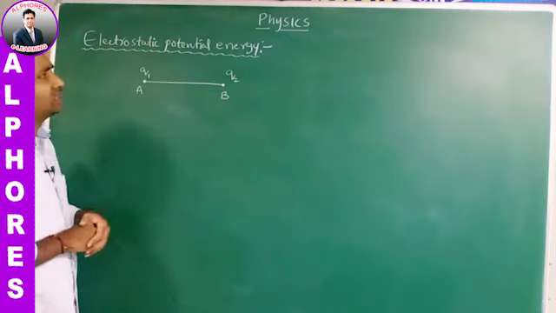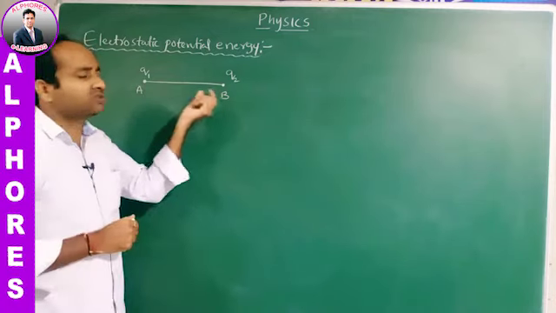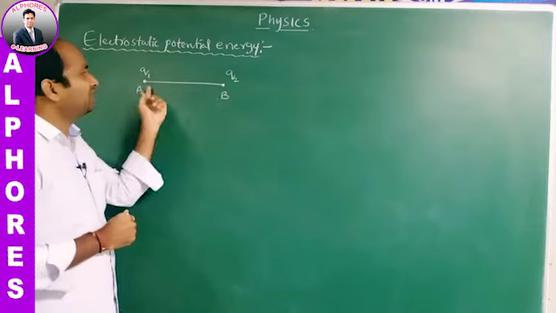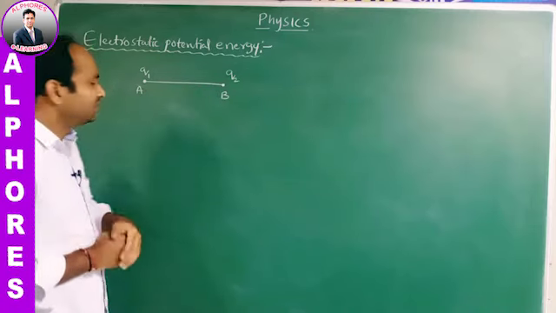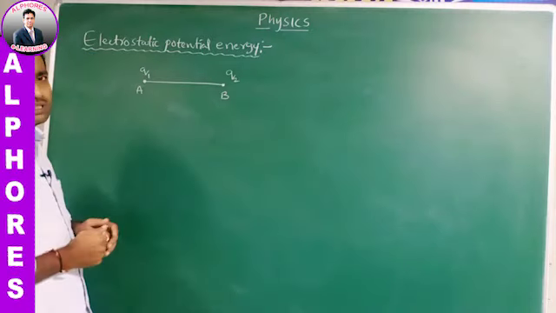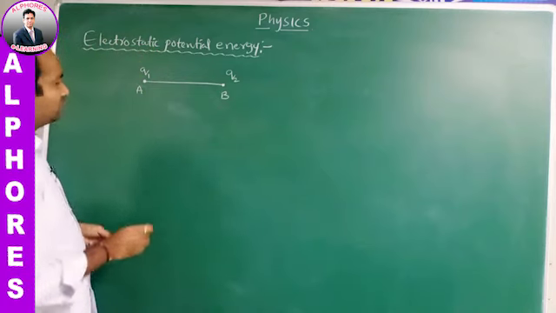It is related to a minimum system of 2 charges. Now we derive the expression for the electrostatic potential energy of a system of 2 charges.